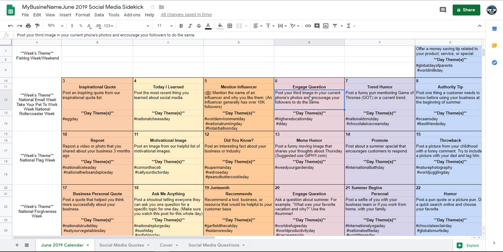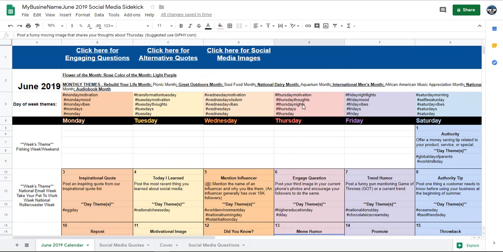As you're posting and as you get better at posting, you'll start to use hashtags, and these hashtags can be used to add to the information. Up here at the top are specific hashtags for each day. So each Thursday, Friday, Wednesday, all of them have specific hashtags that tend to work really well for that day.